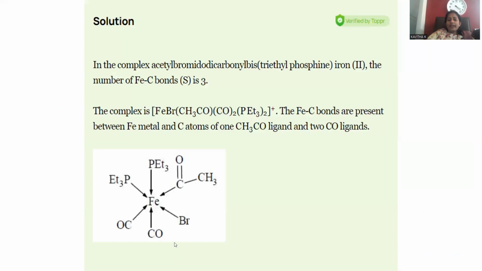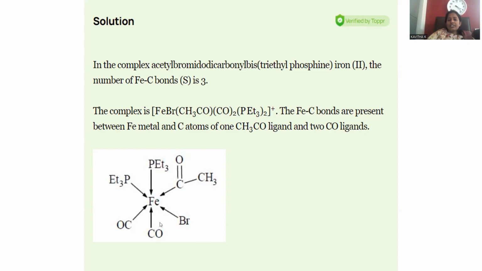In order to identify them, the complex is provided here. The central iron is surrounded with a set of ligands. Over there, you can notice the carbonyls are 2, and here acetyl is there, and triethylphosphine is there. How many? 2 triethylphosphines are there. 1 bromo will be there.